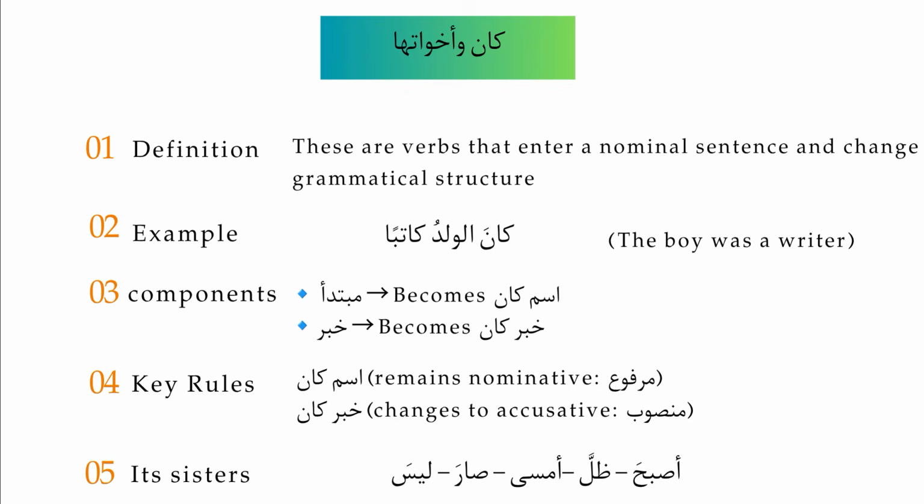Ismu kana is in the nominative case, marfu', and khabaru kana is in the accusative case, mansub. Next we have to write its sisters: asbaha, salla, amsa, sara, laysa, like that. When you write these points, you will surely get 5 marks.